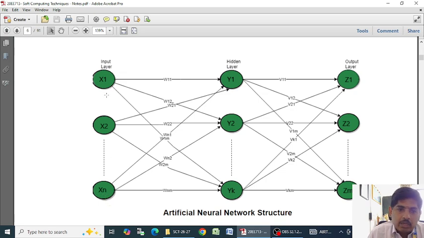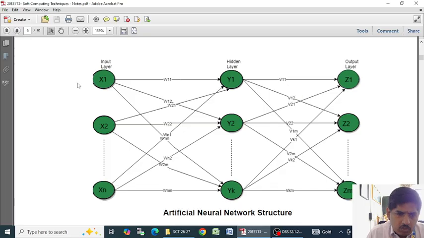Each input neuron is connected to the next layer through connection links, W11, W12, W13, W1k up to W1m. Each connection link has its own associated weight, represented by W. For the input layer to hidden layer, the weight is represented by W. Similarly, for the hidden layer to the output layer, the weight is represented by another notation called V.